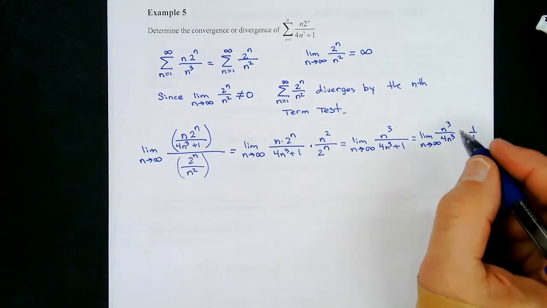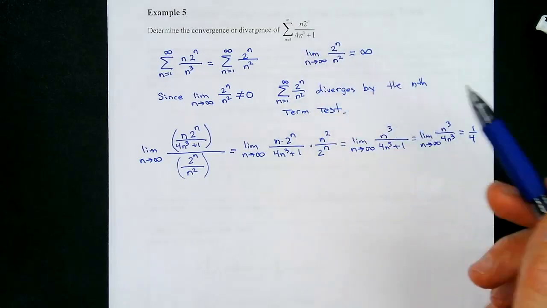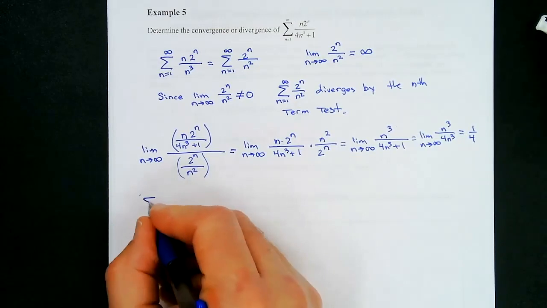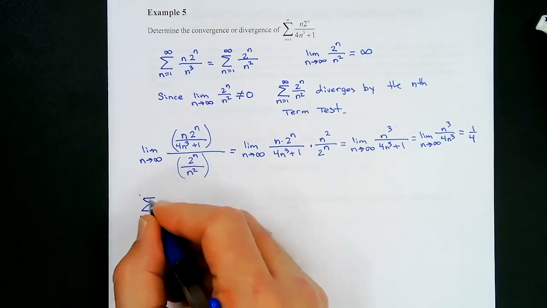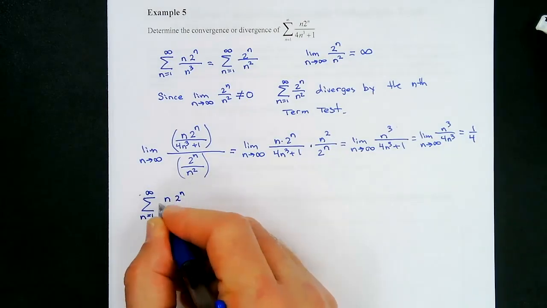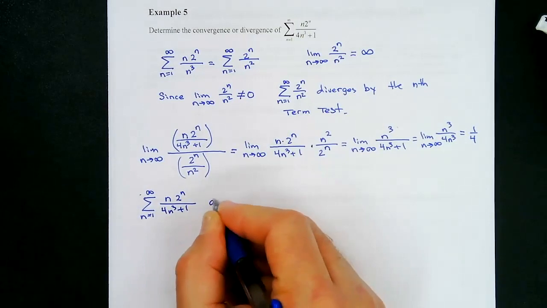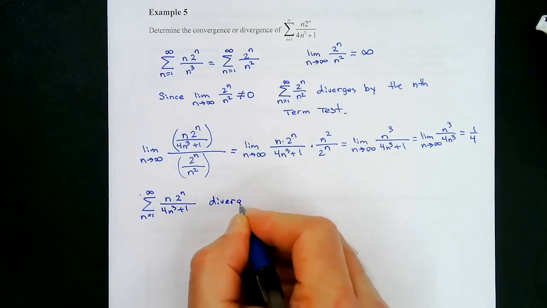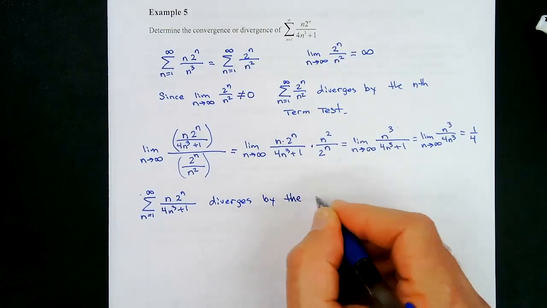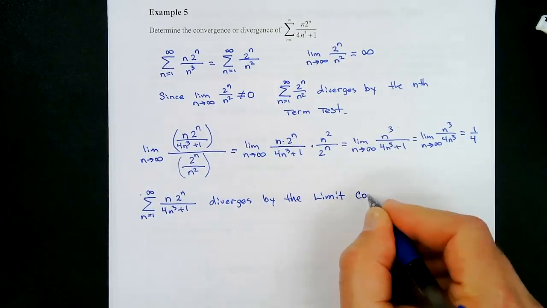So what does that mean? That means these are doing the same thing, right? So if this one's diverging, then the original series is also diverging, okay? So we know that the sum from n equals 1 to infinity of n times 2 to the n over 4n cubed plus 1 diverges by the limit comparison test.